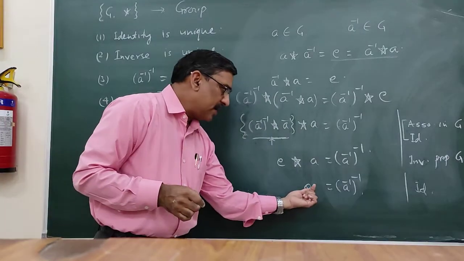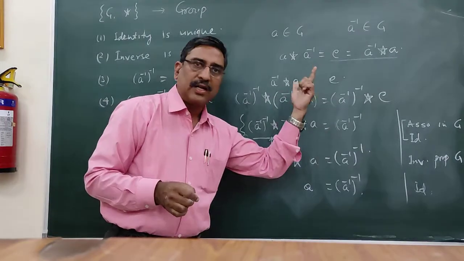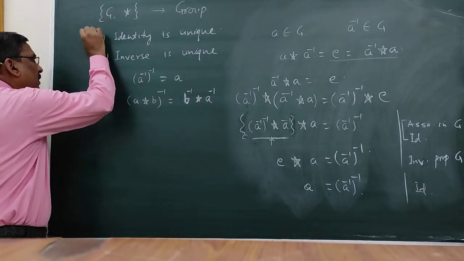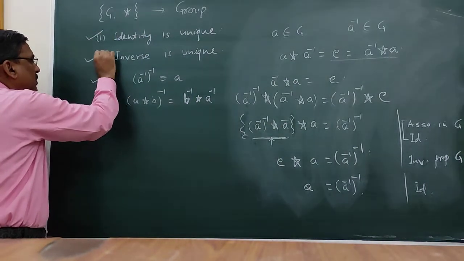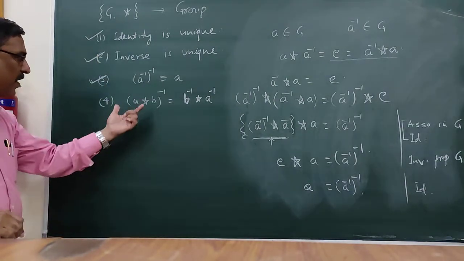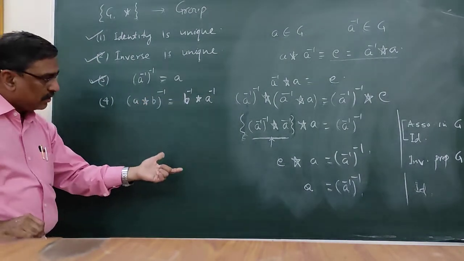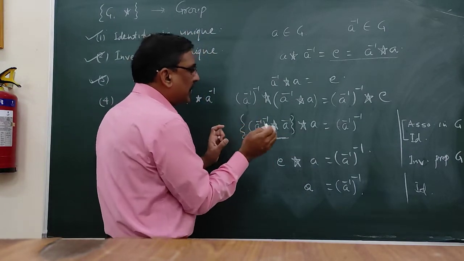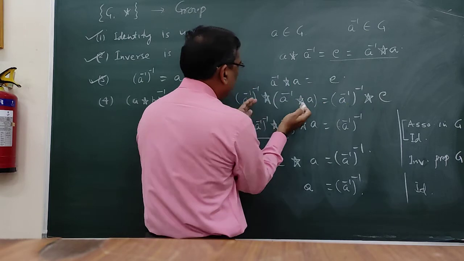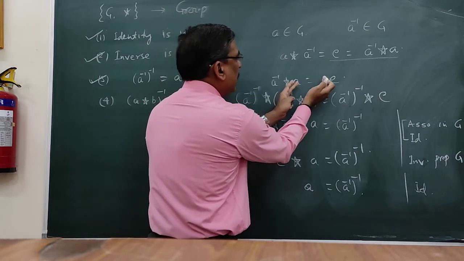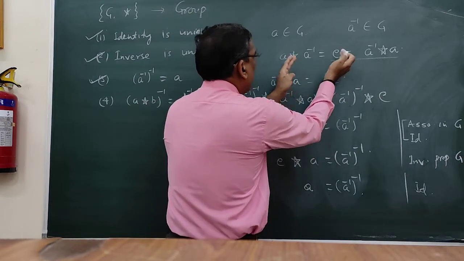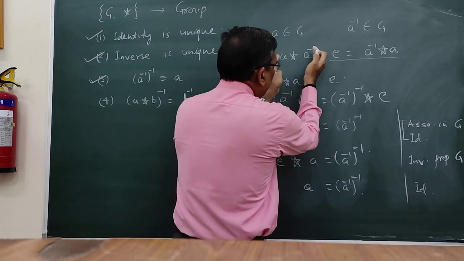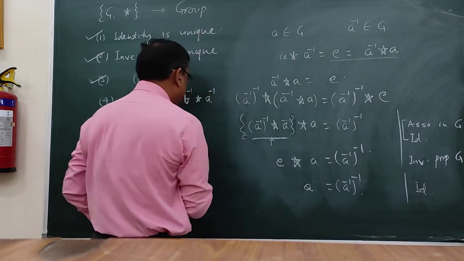We get A is equal to inverse of A inverse. Thus we have proved this one, and this one. Not only this, but we should also prove that, from what we have taken here, A inverse of A is equal to identity. We should also prove this by taking this as an element.